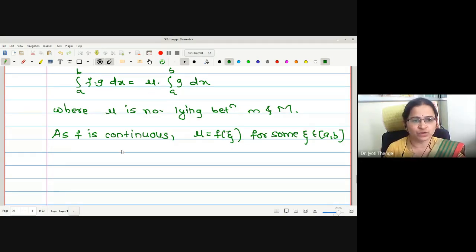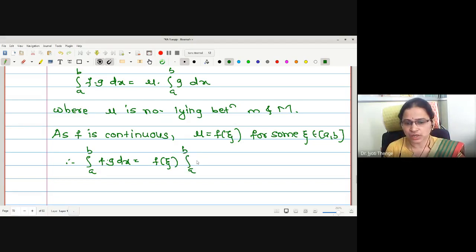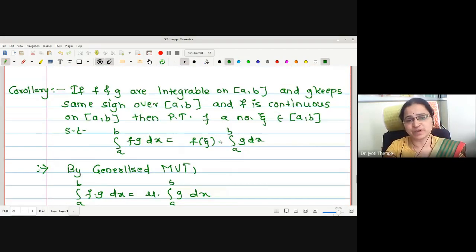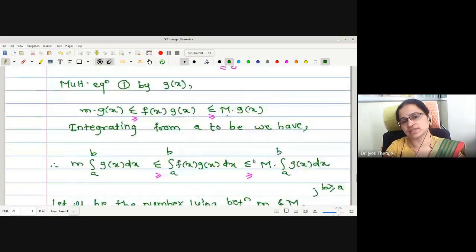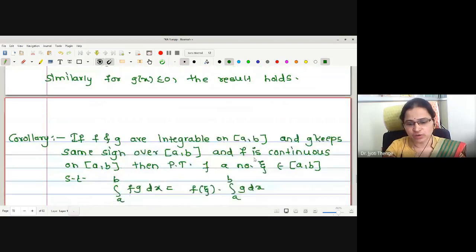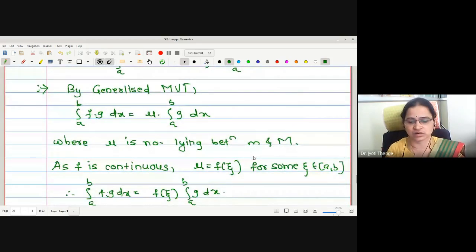So let me put the value mu equal to f of zeta in the above equation. It gives us the proof of the corollary. This is f of zeta into integration a to b g dx, and hence it is the proof of the corollary. Therefore, this zeta, as a number following a special property, is called the mean value. Here mu is also called the mean. Okay.